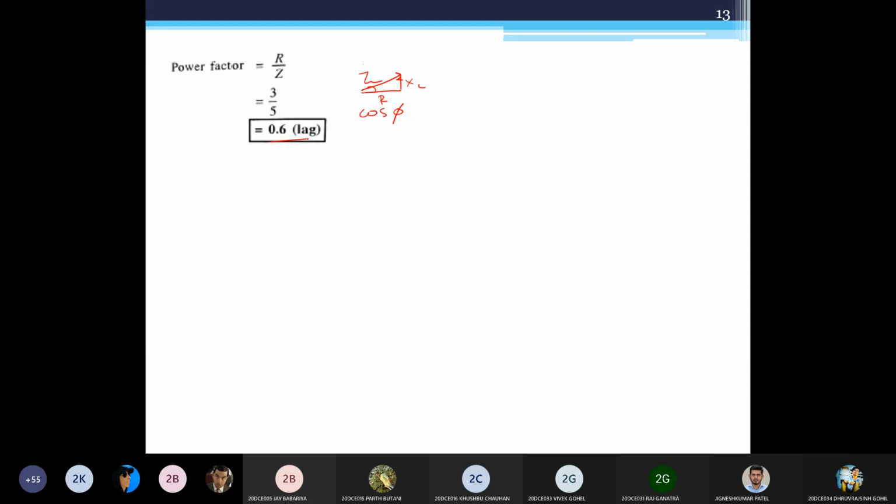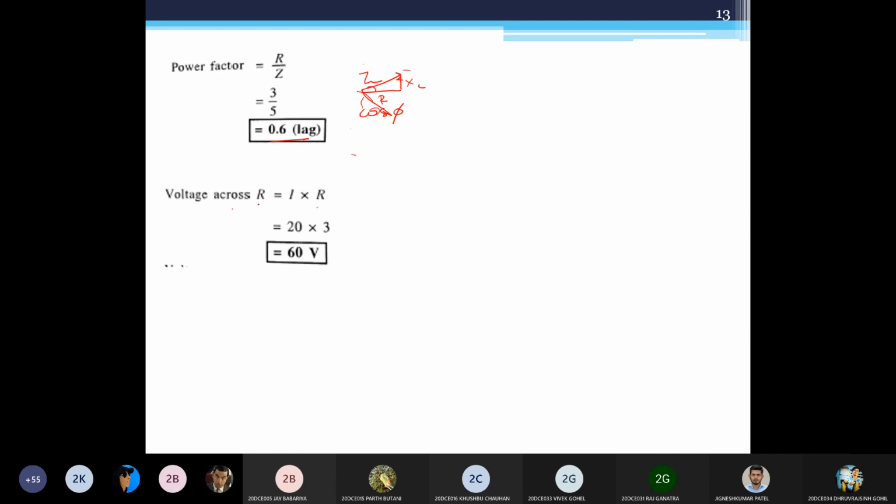It is 0.6 lagging. Why lagging? Because we have an inductive element. If it is a capacitive element, it would be leading. So actually, I have to draw it like this. No worries. I just explain what is power factor. That's fine. And then you have to find out the voltage across different elements.